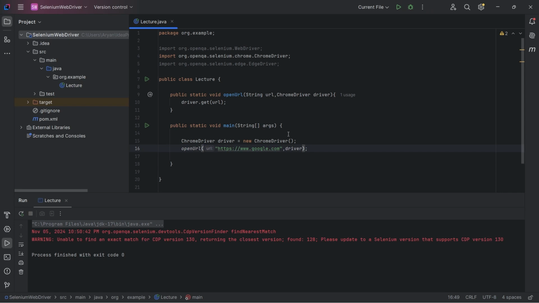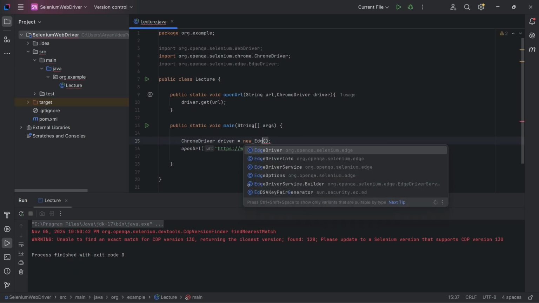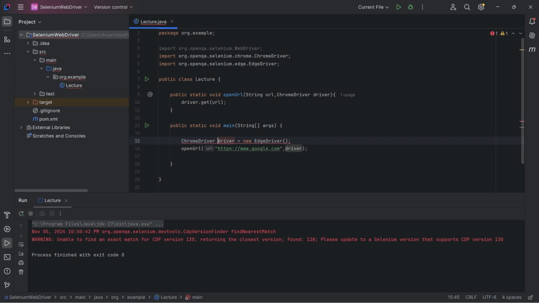But now suppose I decided that I want to open the Edge browser. So what will you do? You will change everything here. You will write EdgeDriver, and again you will write EdgeDriver here also, right? And you have to change the function as well, because right now this function is designed to accept a URL and a ChromeDriver instance.